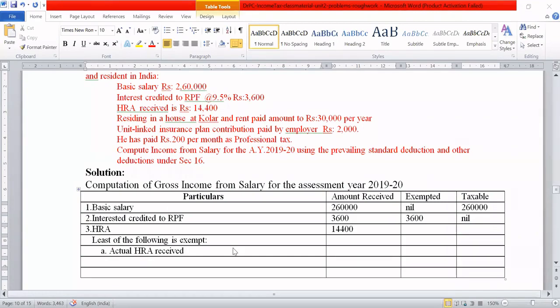Actual HRA received is how much? How much has he received? He has received 14,400. 14,400 he has received.